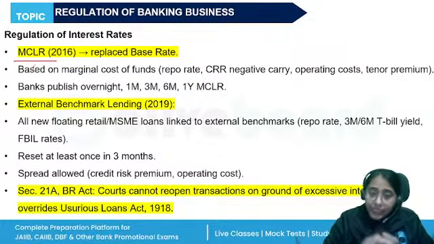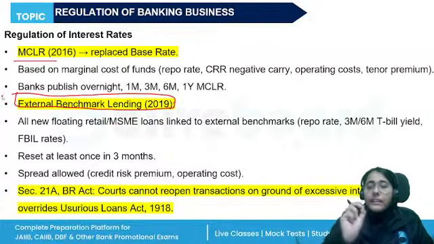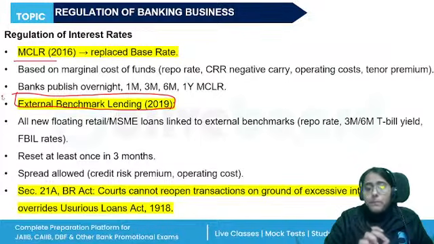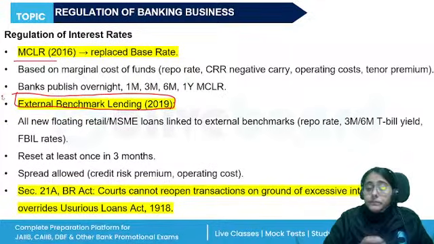Okay. Again, the MCLR was also replaced by the external benchmark based lending in 2019. So, what is the external benchmark based lending? All the new floating rate personal or retail loans or floating rate loans to the MSME will now be linked to the external benchmark, right?